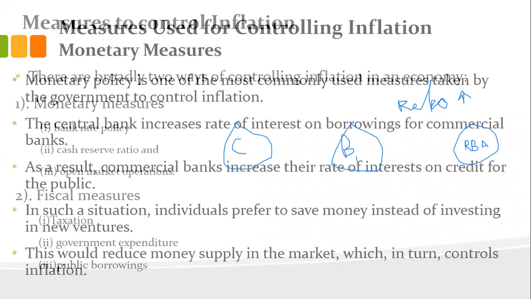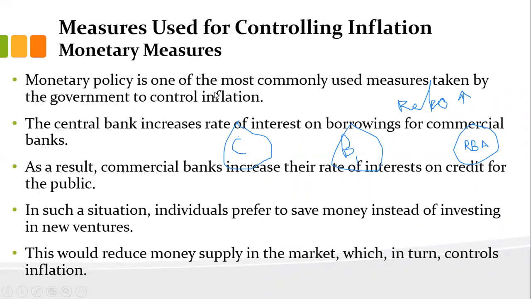The first measure was monetary policy. Just give me one second, I will erase all these things, then we will move on, otherwise it will come again. Let me clean it.